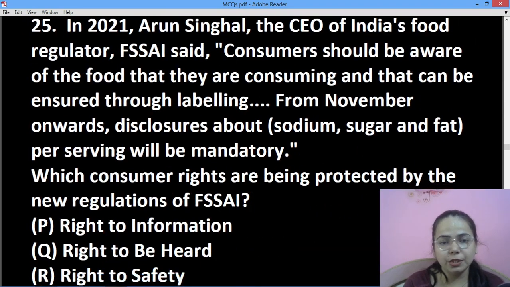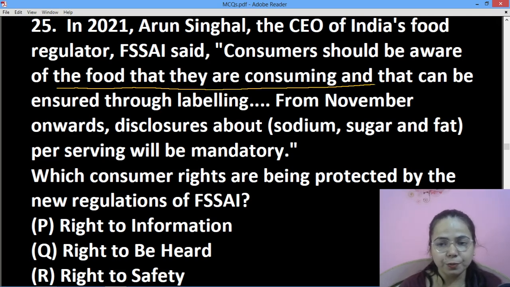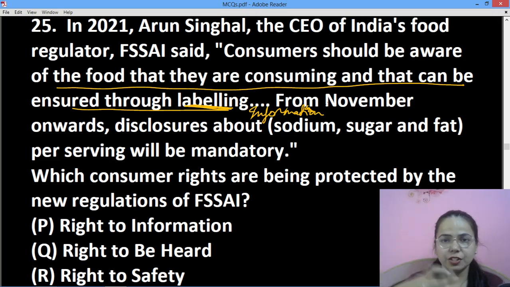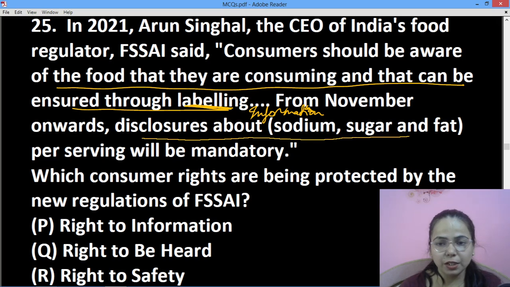Then in 2021, Arun Singhal, the CEO of India's food regulator FSSAI, said consumers should be aware of the food they are consuming, and that can be ensured only through labeling. When you talk about labeling, तो it is a part of right to information. Okay, जहाँ पर आप सारी चीज़ें you have to show. From November onwards, disclosure about sodium, sugar, fat. Again, right to safety.